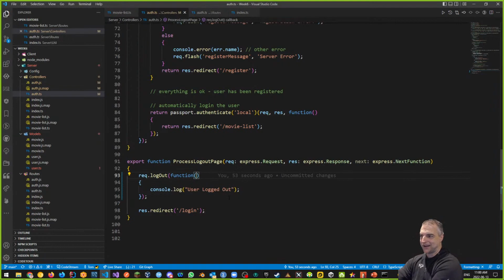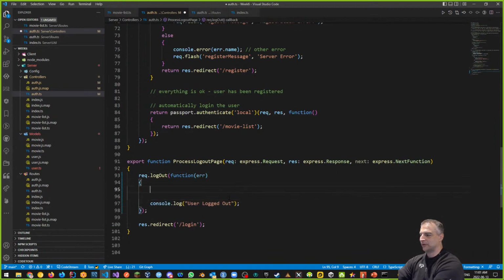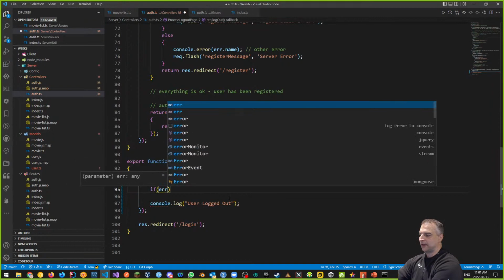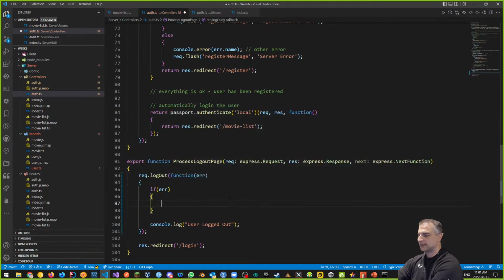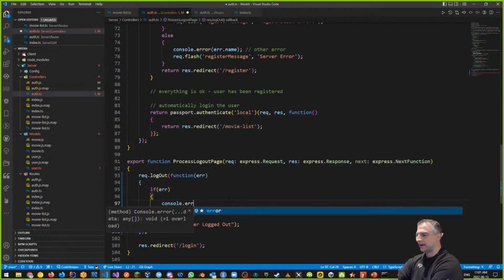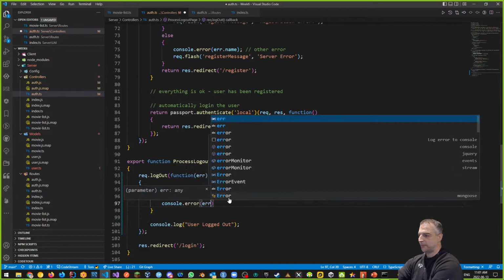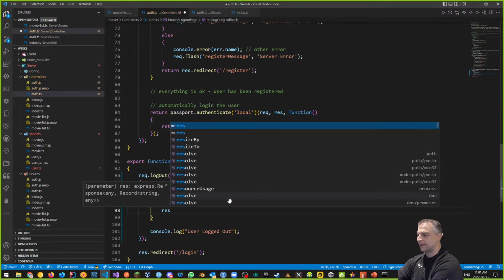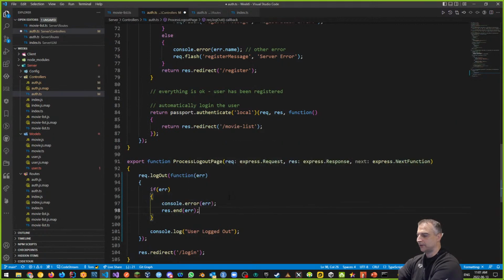I'm coding this by hand now, guys. First time for this one. So if there's an error, what do I do with it? Well, I want to say something like, if there's an error, then let's do a console.error, right? And I want to output that error. And I want to res.end the error. I want to do that for sure.